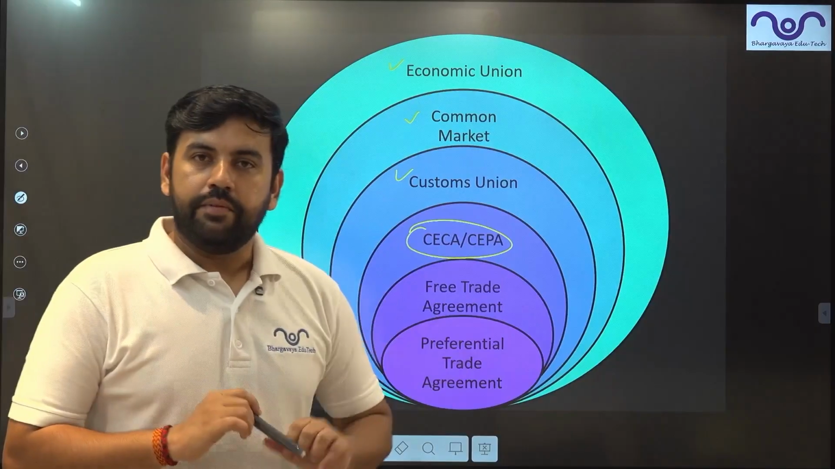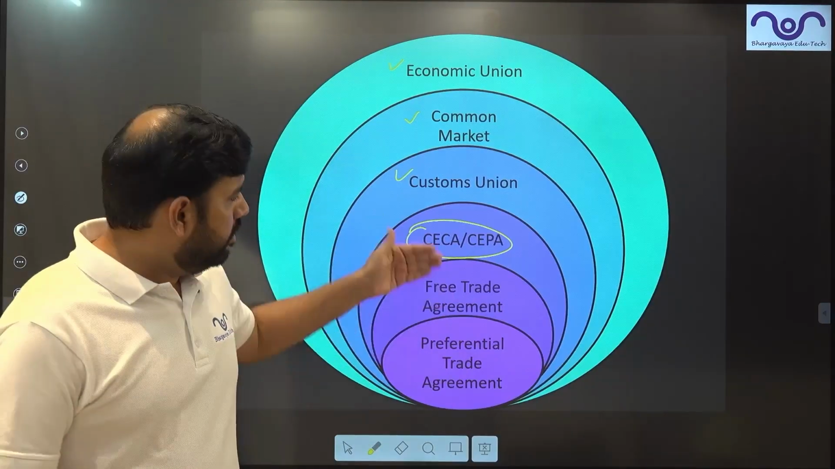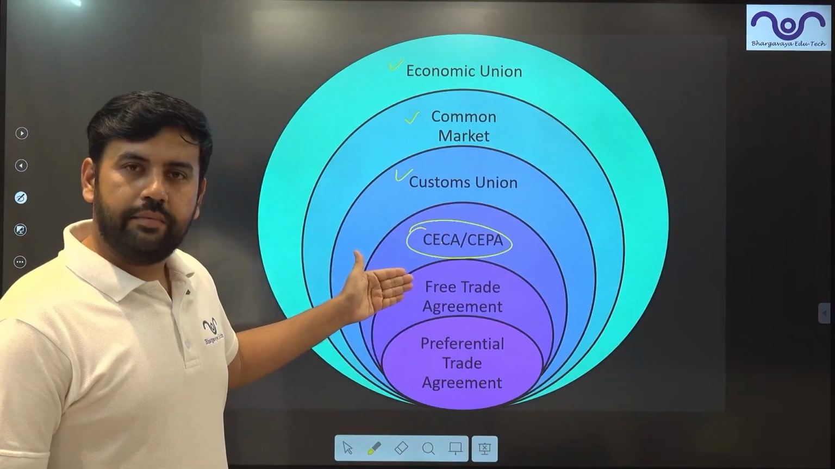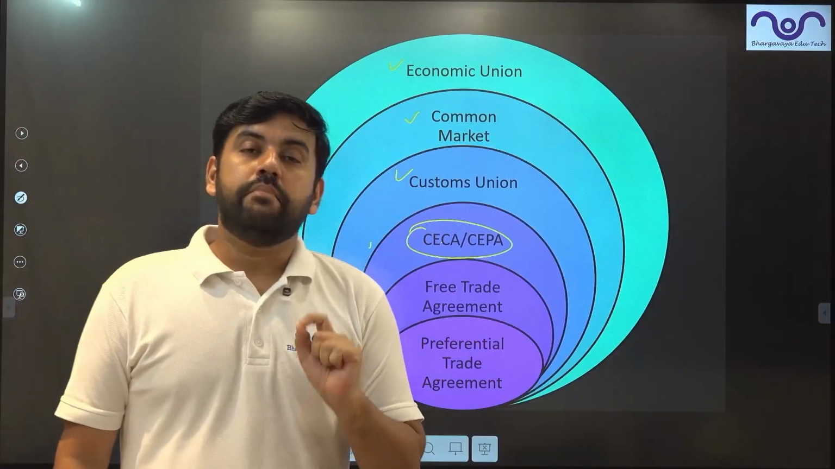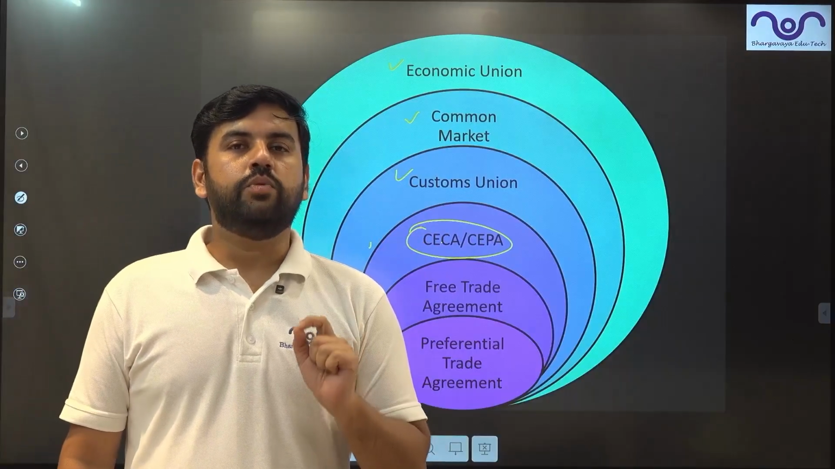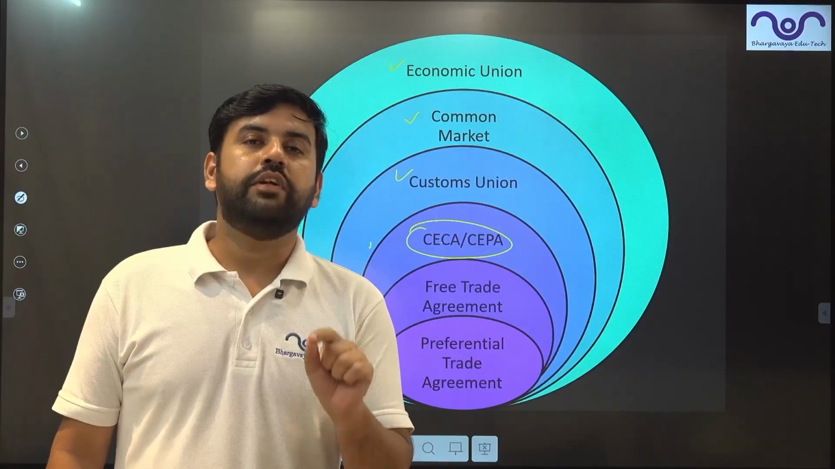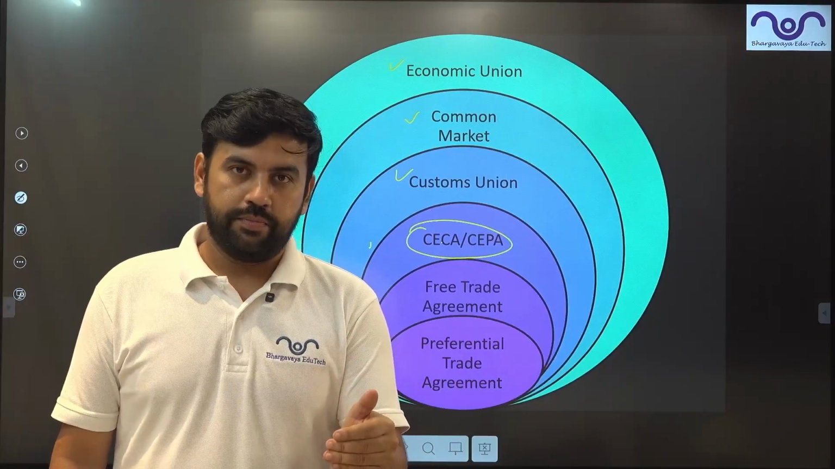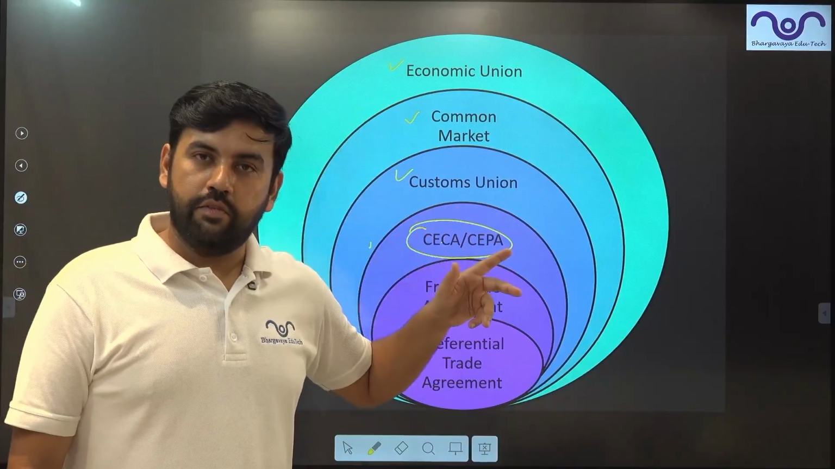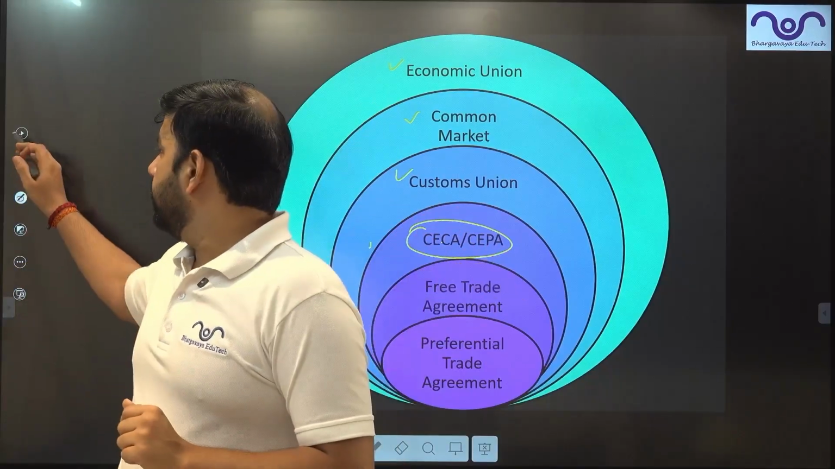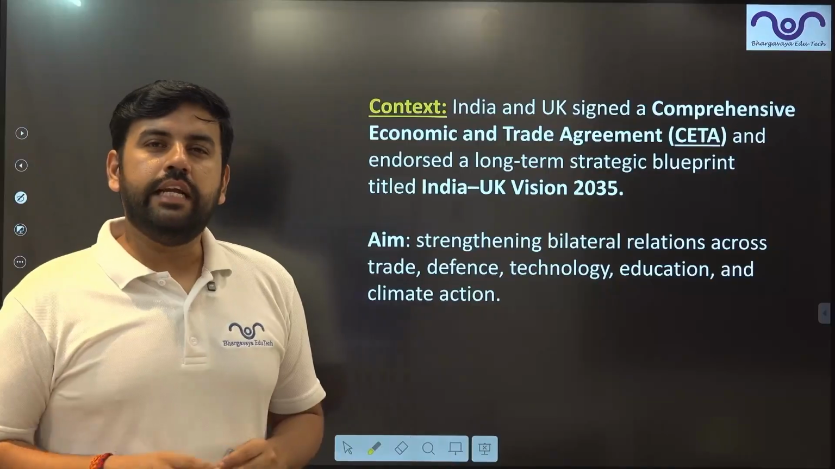This is somewhere here. It's a mix and match of CECA and free trade agreement. Somewhere here, it is based on the bilateral agreement between the two countries. They can decide how much freedom they wish to give to each other. There can be any one of these or a mix and match of many of them. Moving ahead, what is this deal all about?